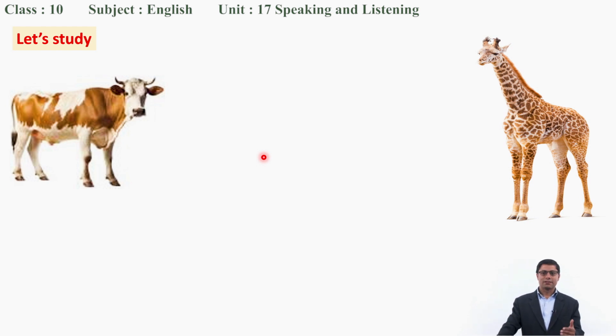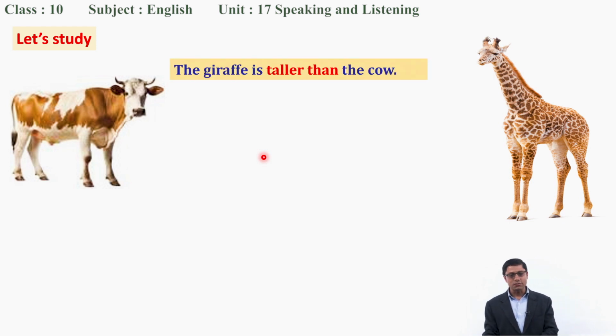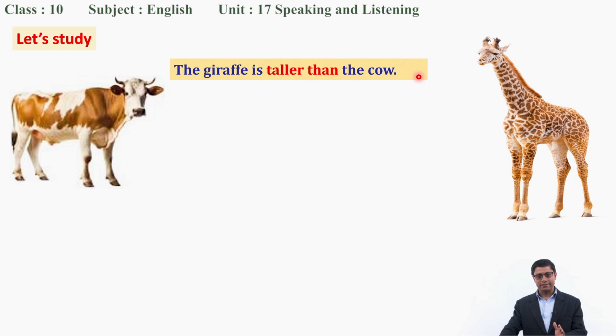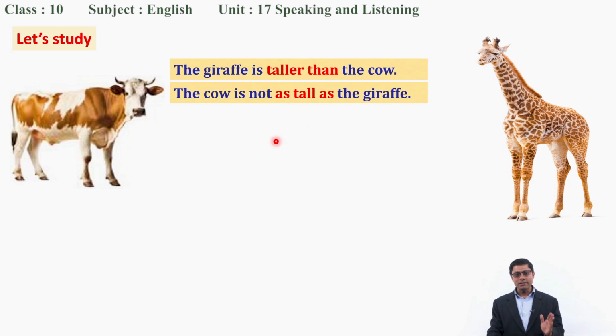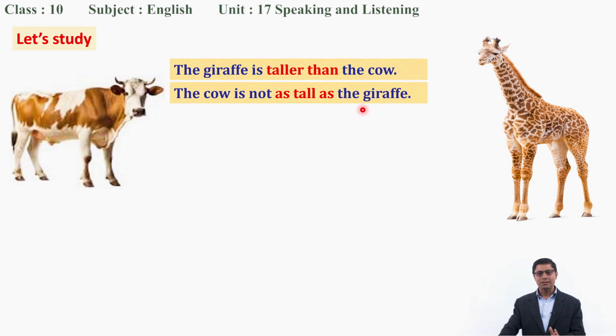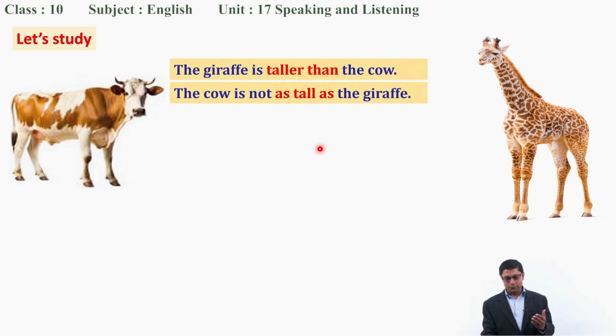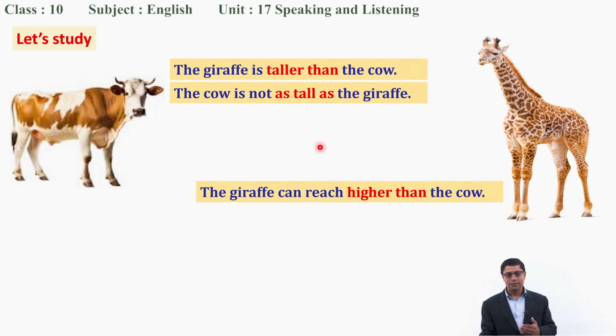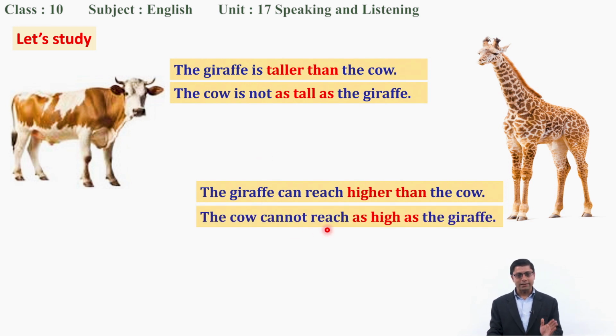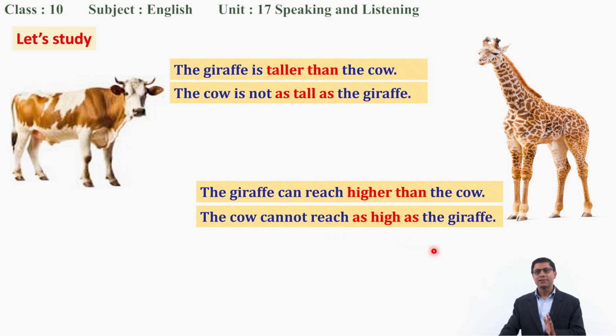Okay, you said the giraffe is taller than the cow. That's good. The giraffe is taller than the cow. And what next? Okay, good. The cow is not as tall as the giraffe. That's good. Again, can you make the next comparison? Okay, that's good. The giraffe can reach higher than the cow. That's good. And how can you say the same thing in the next way? Okay, the cow cannot reach as high as the giraffe.